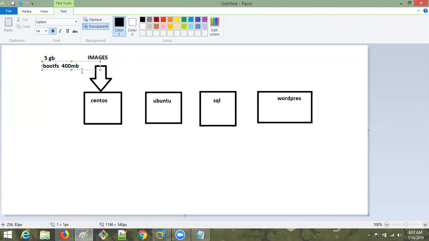If you subtract this 400 MB from the 5 GB of the OS, what will be the rest? Library and binary files will be there. So the rest is around 4.6 GB, and these library and binary files are taking 4.6 GB. So who is going to manage all these binary and library files?